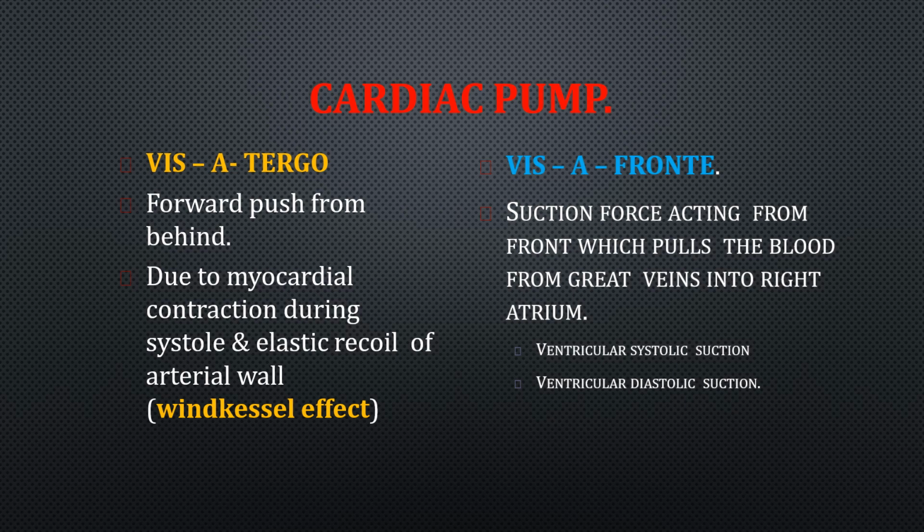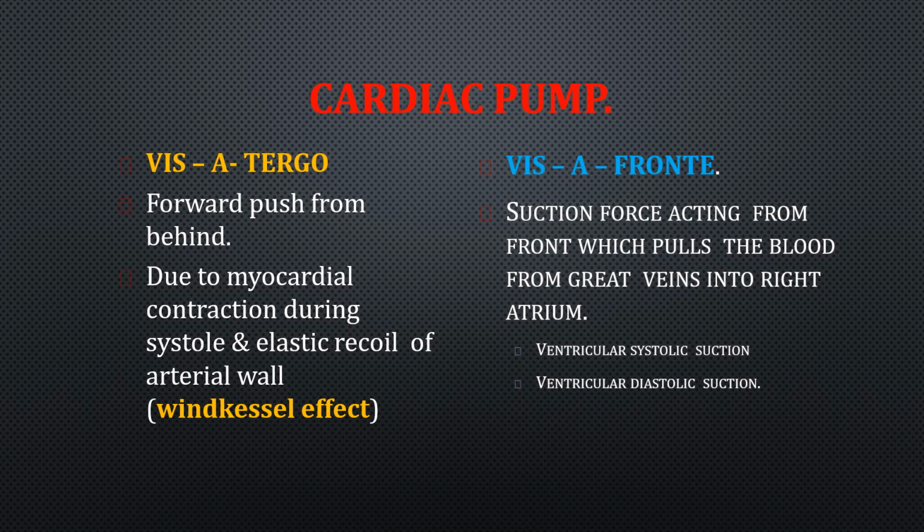This venous return, the blood entering the heart, happens because of the myocardial contraction during systole. During systole, the heart contracts, and there is the elastic recoil of the arterial wall. As you all know, the arterial wall has this property of elastic recoil, otherwise called the Windkessel effect.